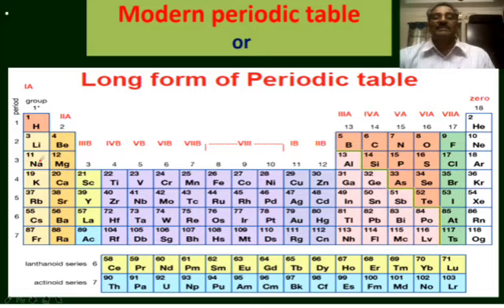The electropositivity of these elements gradually decreases when we move from left to right. So the elements at the left side of the periodic table are highly electropositive in nature, whereas the elements at the right side of the transition elements, that is from the 13th group to the 17th group, are less electropositive in nature.